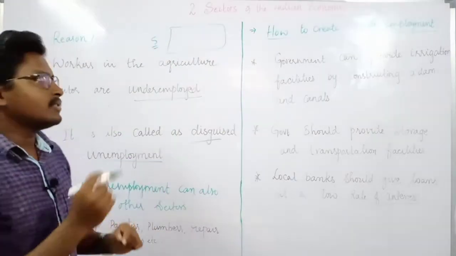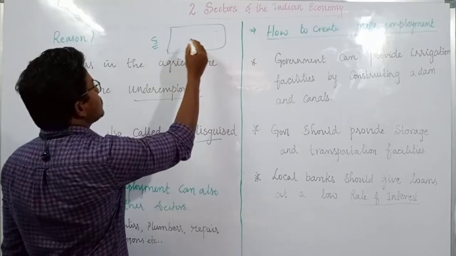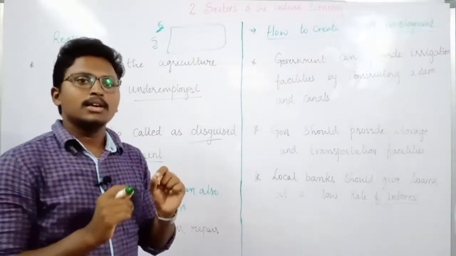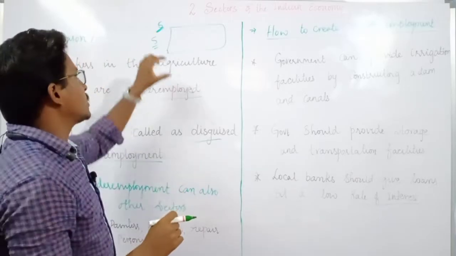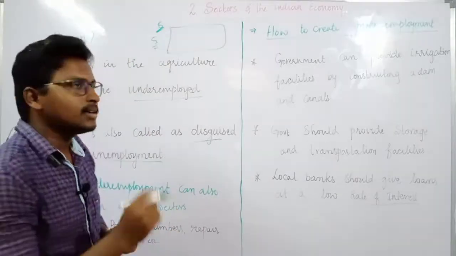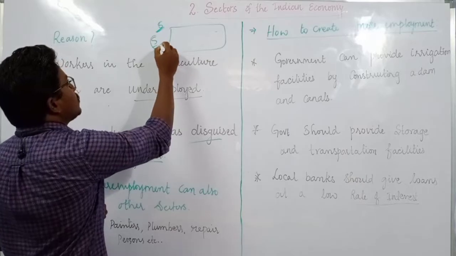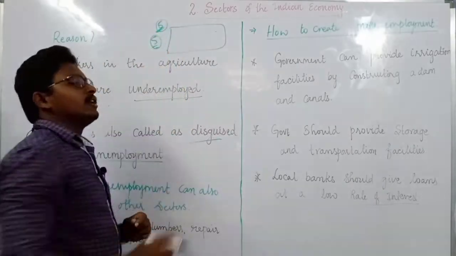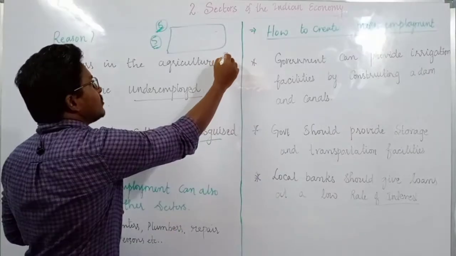But if the farmer, the owner of this land, is employing 8 members, or for example the entire family is working on this field, what is happening? The required number of people here is only 5, but 8 people are employed. That means 3 extra members are there.